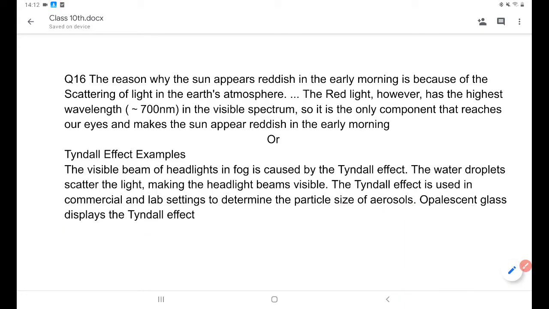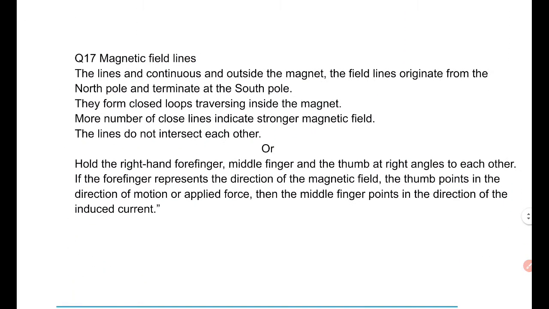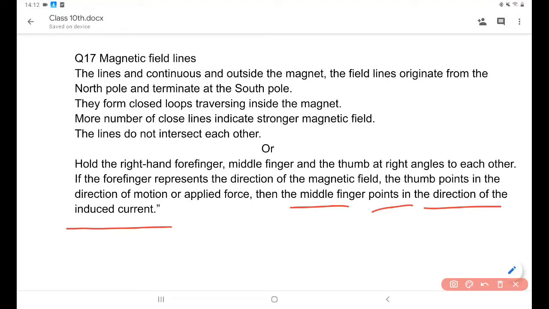Now the next question is question number 17. Question number 17 asks: what are the properties of magnetic field lines, and what is Fleming's right hand thumb rule?